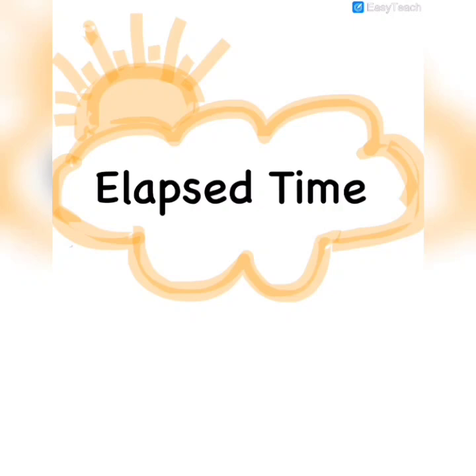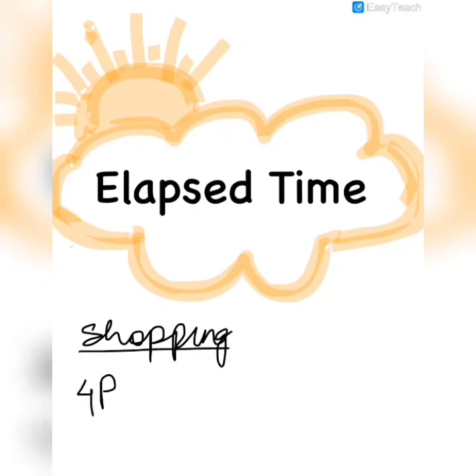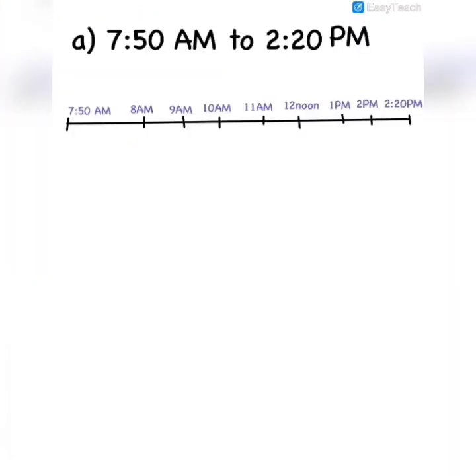Let's have one more example. Suppose you go for shopping. When you leave your house, it's 4 p.m. and you come back home at 8 p.m. So this time of 4 hours is the elapsed time. Alright, now let's do some questions. So we have a question here.